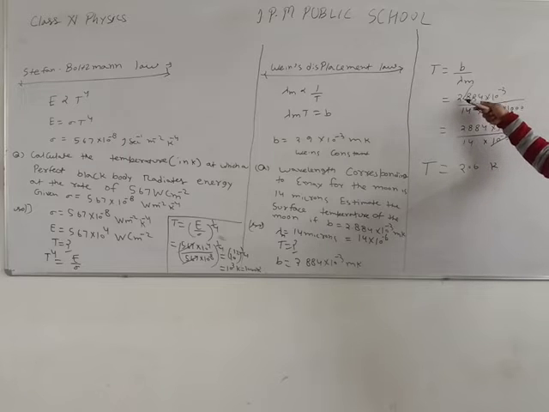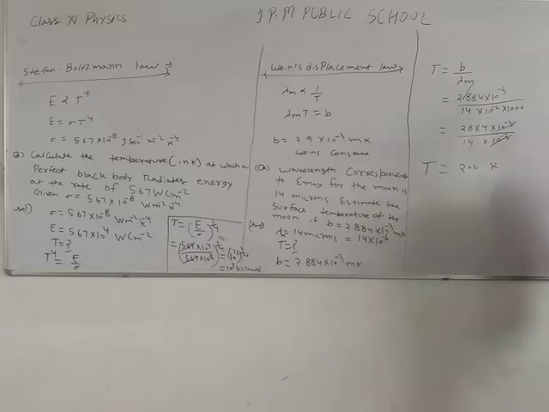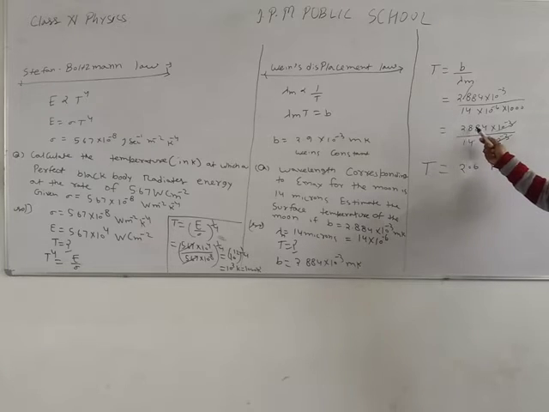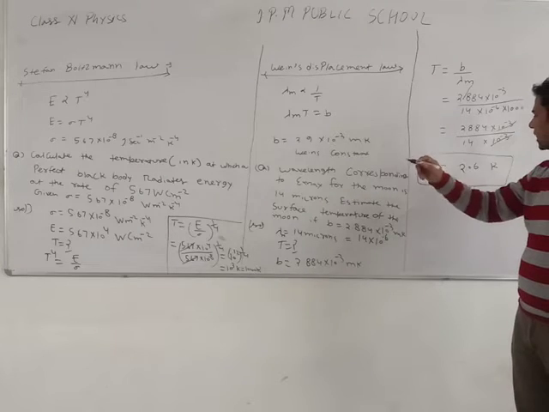Then we remove the point and 1000 is increased, because after the point there are 3 digits, so we add 3 zeros. Then 10 to the power minus 3 is cancelled by 10 to the power minus 3, and 2884 divided by 14, we get the answer 206, and this answer is in Kelvin.